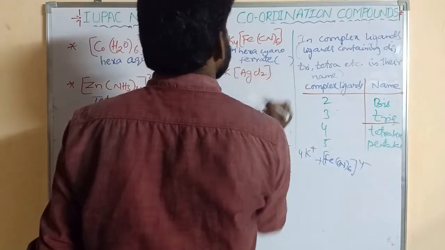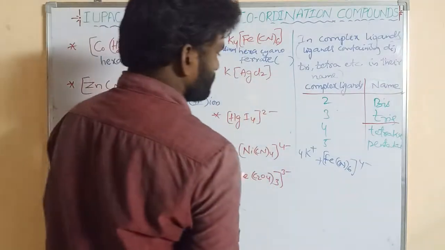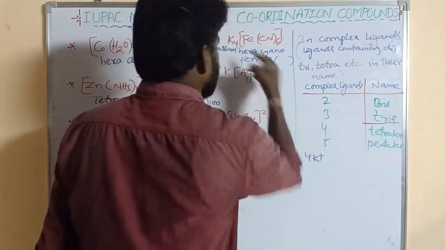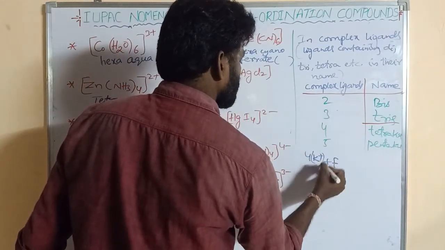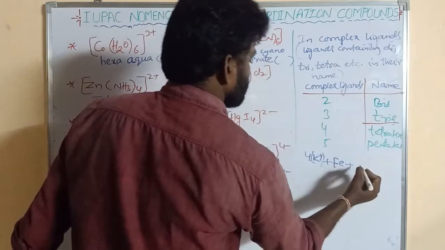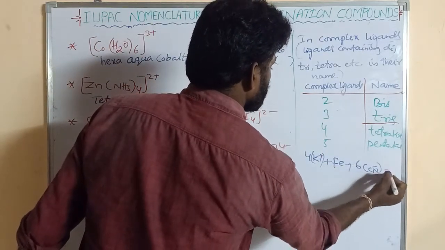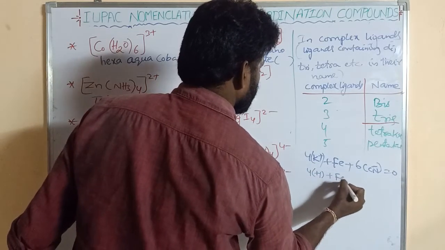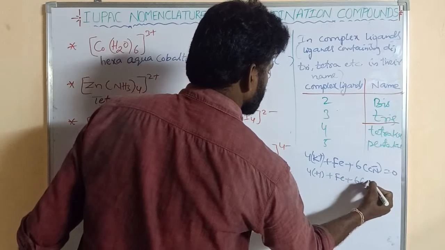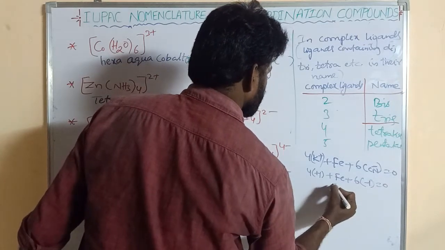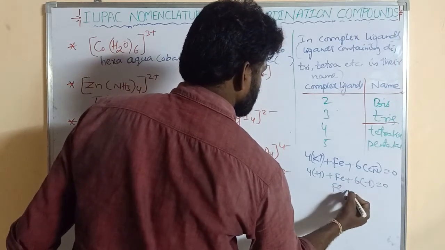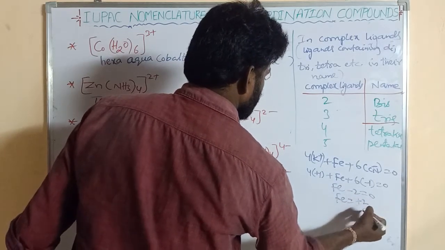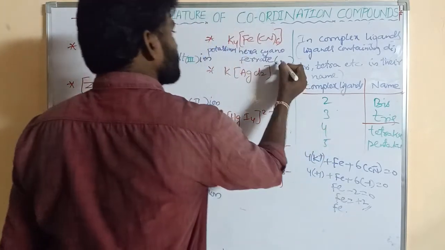So what is its oxidation state? So how many K plus? 4 into K plus, Fe, plus 6 into CN minus is equal to 0. 4 into K plus means plus 1, plus Fe, into 6, CN minus means minus 1. It is 0. So Fe plus 4 minus 6, minus 2. Minus 2 goes to the right side, that is plus 2. So Fe, what is the oxidation state? Plus 2, right?